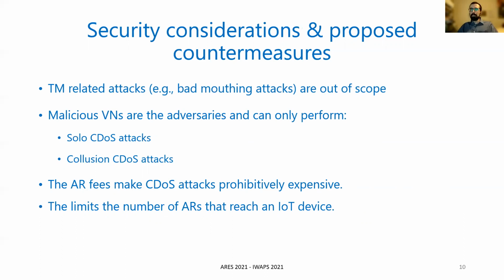However, we deter these attacks and prevent them first through the attestation request fees, which make these attacks prohibitively expensive. And then, through a smart contract that limits the number of attestation requests that can reach an IoT device in a period of time, whether these attestation requests come concurrently from multiple malicious verification nodes or a single malicious verification node.